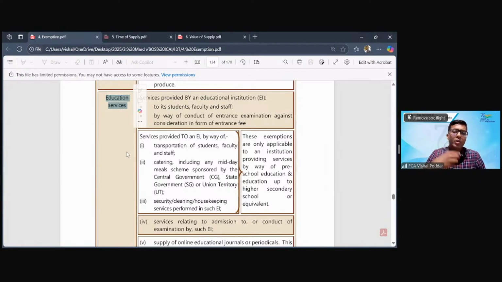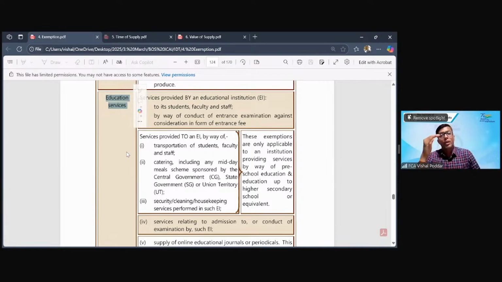What is a generic question? The question is not about a school. The question is about a transporter. But a transporter is doing transportation of all different agricultural items also. He is doing transportation of newspapers also. He is doing transportation of one of these categories also. That is where you need to apply multiple exemption entries at the same time.